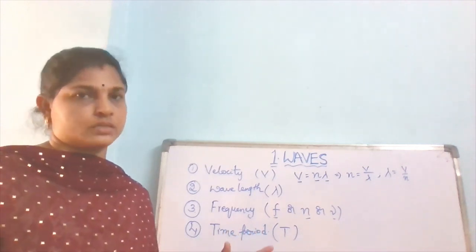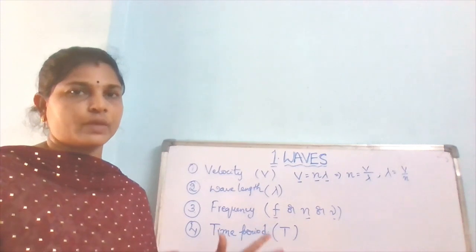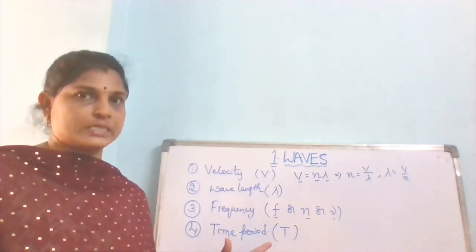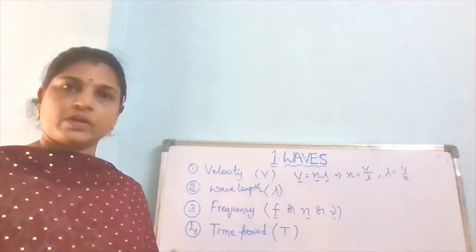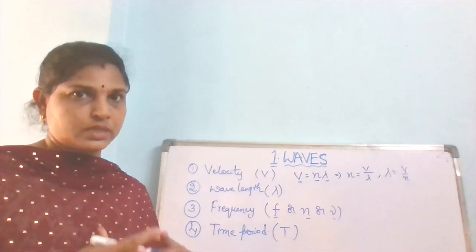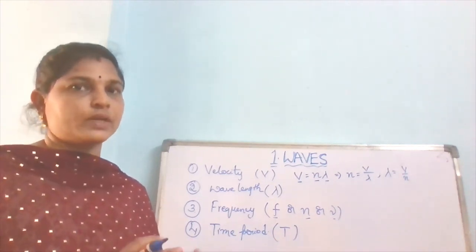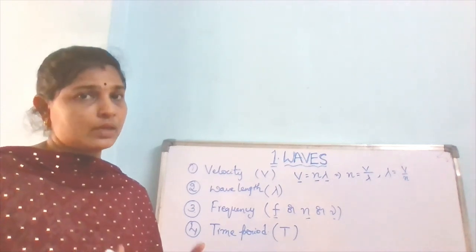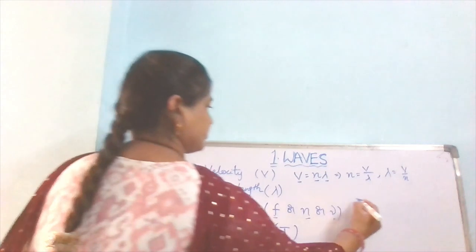The pitch decreases. Like that, in our daily life we can observe differences in the pitch of sounds from the same source. Depending upon these differences, a physicist named J.C. Doppler